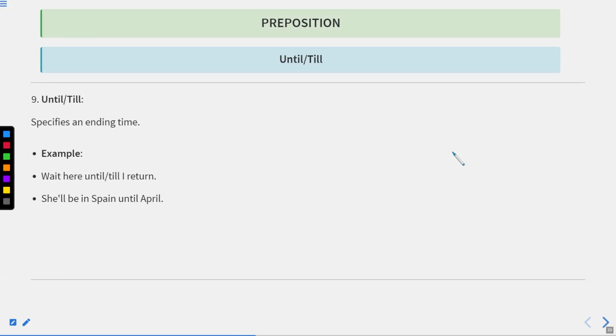Now, until specifies an ending time. Wait here until I return or till I return. Okay, until and till both serve the same meaning, but one thing is there that until is used in negative sense, whereas till is used in positive sense. We cannot use not with either of the two words. Wait here until I return, it means till the time I return, or wait here till I return, it means up to that particular time when I return. She will be in Spain until April. It means when April comes, she will leave Spain, but till that time, she will be in Spain only.